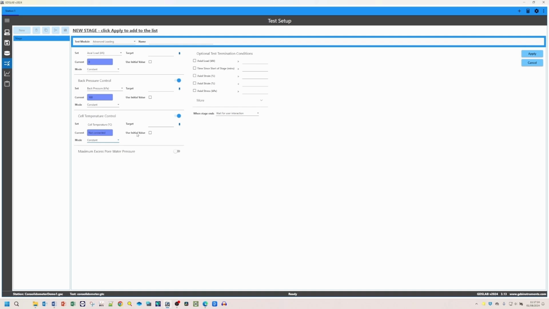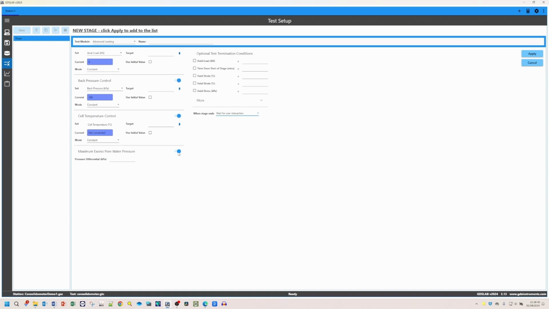Then we also have the excess pore pressure control, where we have the option to define a maximum excess pore pressure force, and if the pore water pressure exceeds this value, the system will pause to allow dissipation before resuming. This prevents excessive pressure build-up within the sample during loading. We also have the usual test termination conditions that are very similar to most tests that we run.